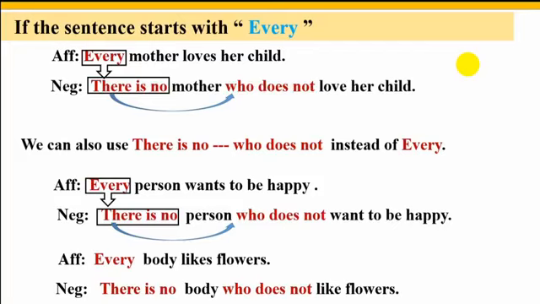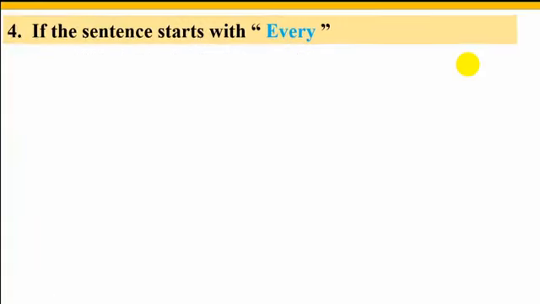Dear students, we will see another rule for the affirmative sentence that has started with every. Look at the example. Every mother loves her child. How can we make this sentence negative?